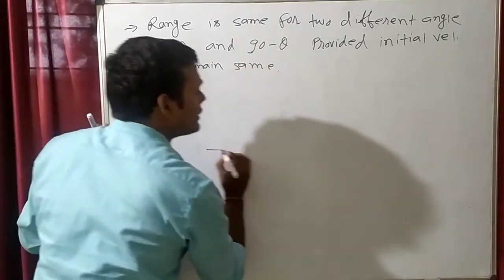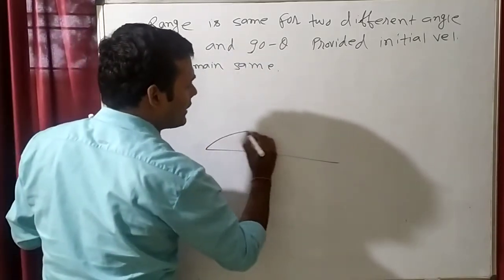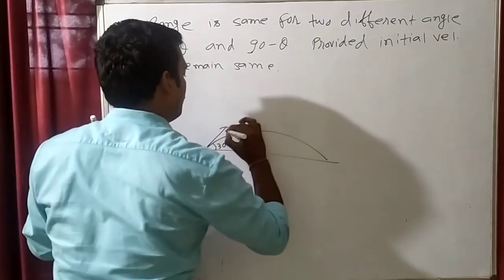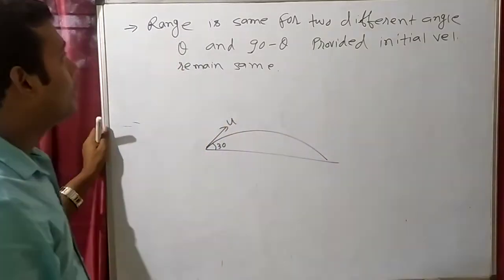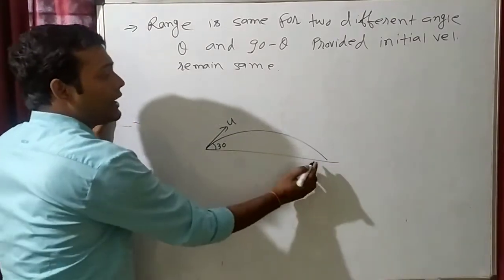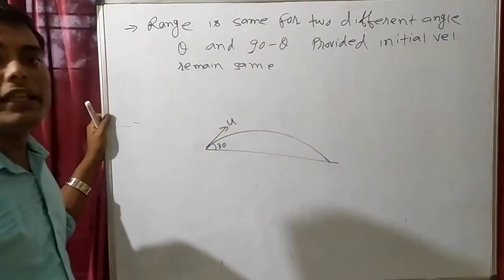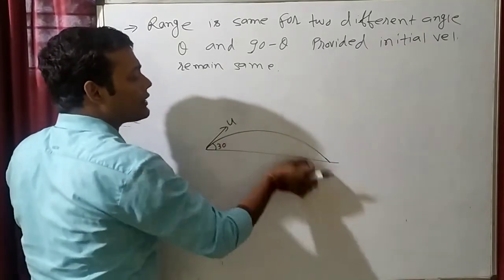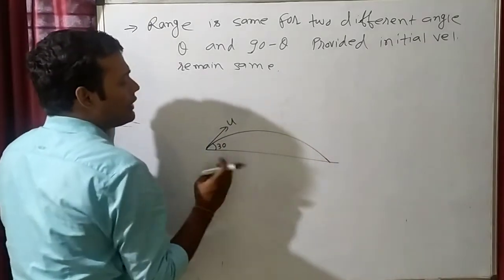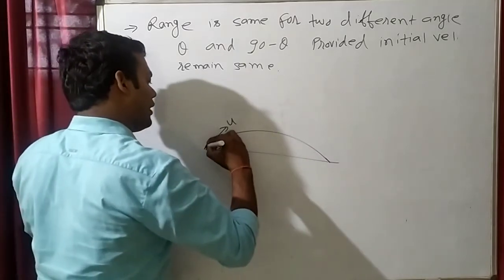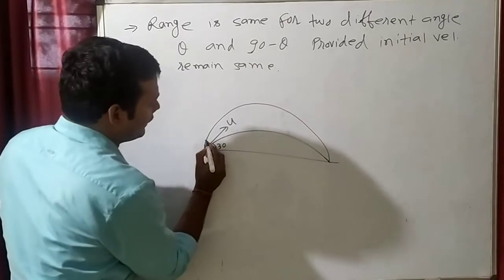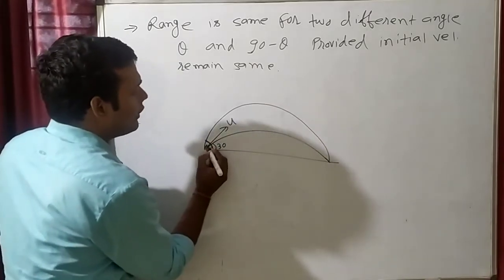Try to understand. Suppose I throw an object at an angle of 30 degrees with a velocity of u, so it will cover some length. Length is horizontal distance. And suppose I throw the same object at 60 degrees; now I have changed the angle.